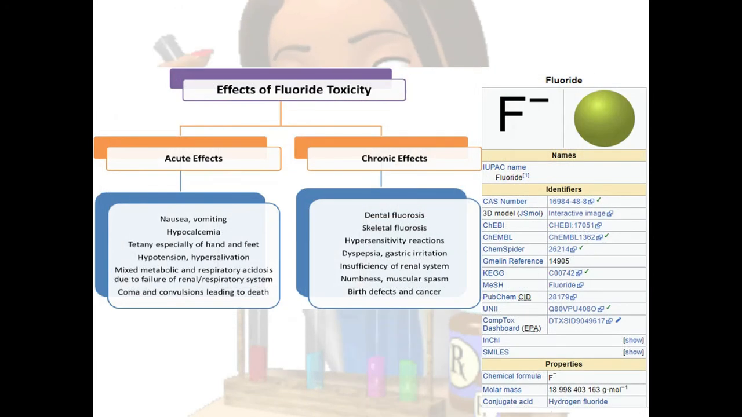Now we talk about fluoride toxicity. Don't confuse it with fluorine. Fluorine and fluoride are two different chemical components. We talk about fluoride now. Its acute effects: nausea, vomiting, hypotension, mixed metabolic respiratory acidosis, coma, convulsions. Chronic effects of fluoride: dental fluorosis, skeletal fluorosis, hypersensitivity reactions, numbness, birth defects, and cancers.